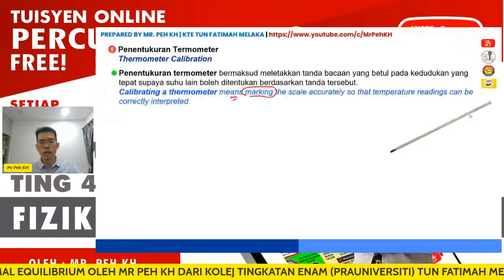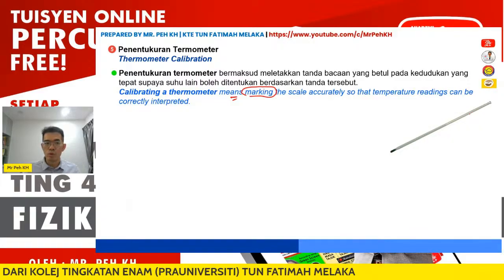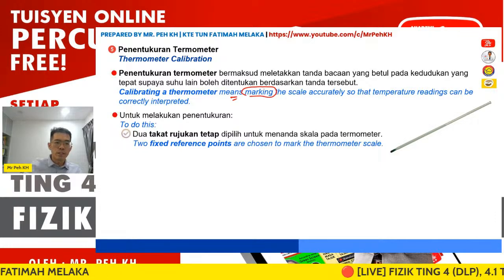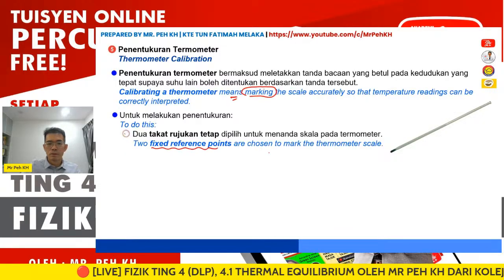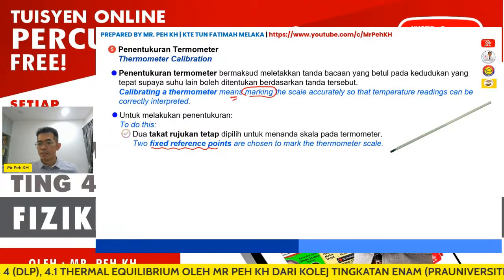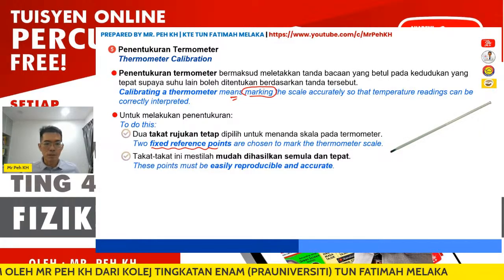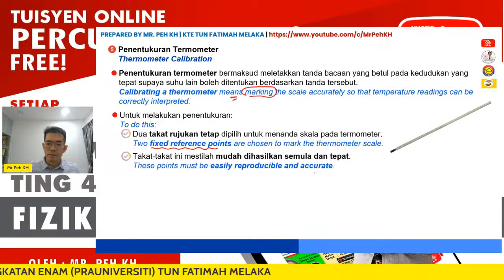So how can we calibrate our thermometer? You should use two fixed points. Firstly, you have to choose fixed reference points. Two reference points are chosen to mark the thermometer scale. These points must be easily reproducible and accurate.